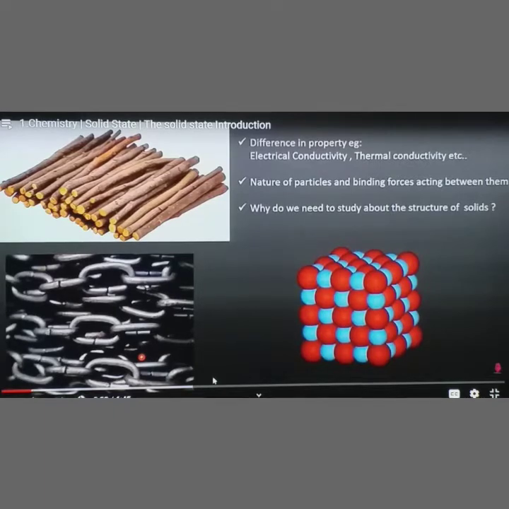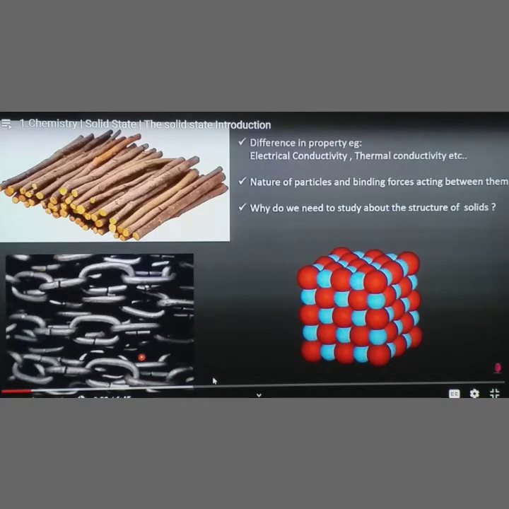See here, when we compare these, both are solids. The first one is wood, the second one is metal chains. Both exist in solid form, but they differ in their physical properties. Wood does not conduct electricity or heat, but these two properties, electrical conductivity and thermal conductivity, are exhibited by metal rods or metal chains. Why are there so many differences between wood and metal chains? Because the nature of particles and the binding forces acting between them differ.